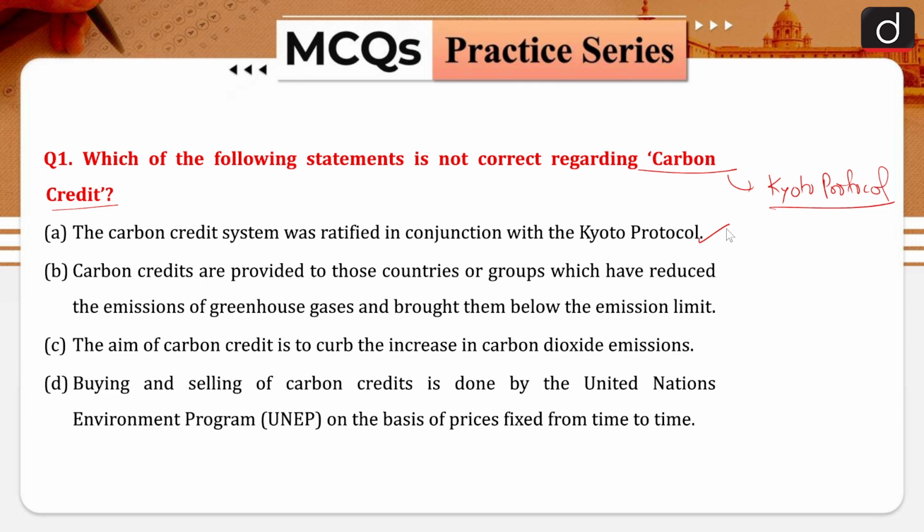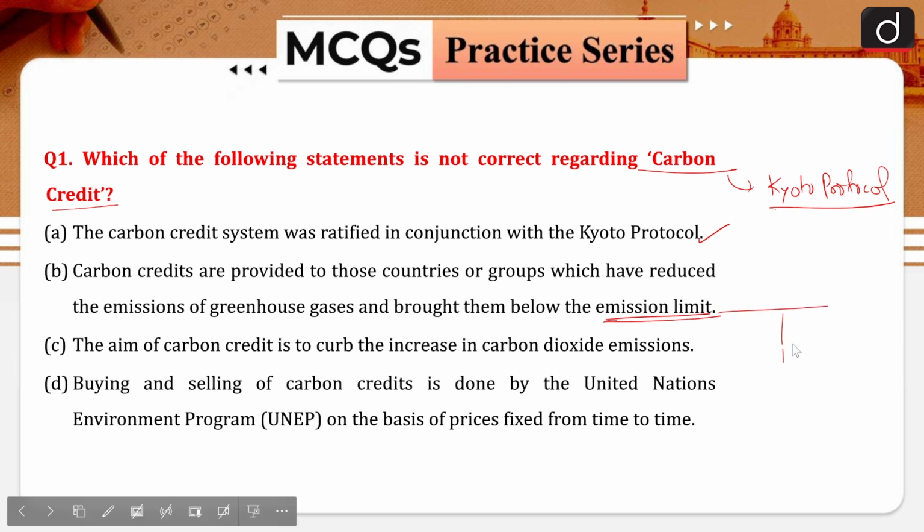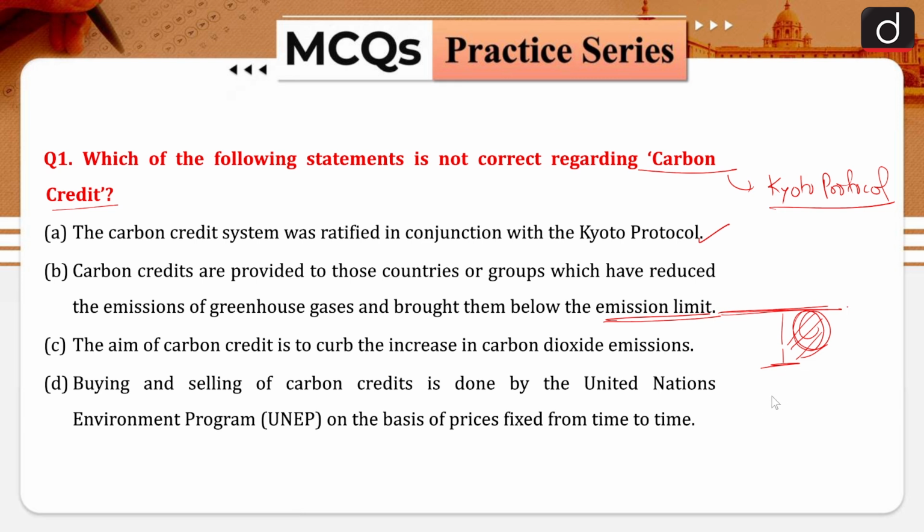Then, carbon credits are provided to those countries or groups which have reduced the emission of greenhouse gases and brought them below the emission limit. Obviously, there is an emission limit, and if your emissions are below this limit, you will be provided a credit for this much amount. Let's say this is your carbon limit. You were supposed to emit only this much, but your country has emitted only this amount of carbon. So this deficit can be credited to you. That is basically a carbon credit. So this statement is also correct.